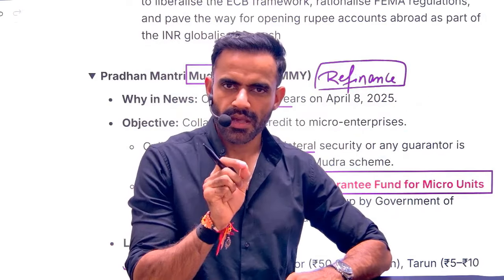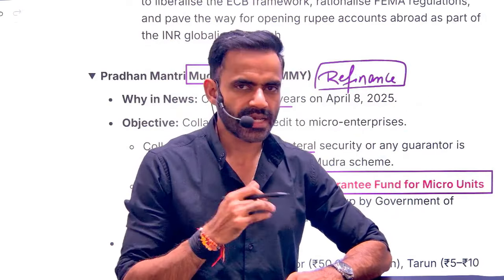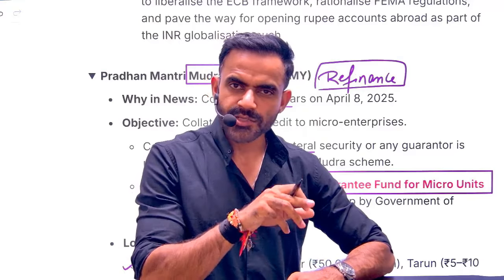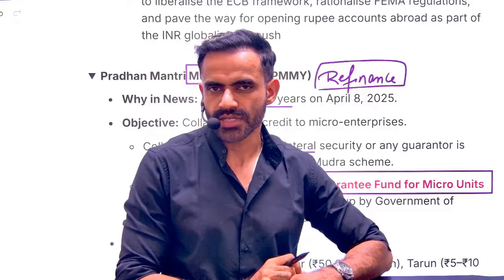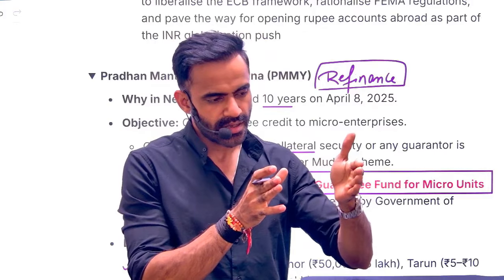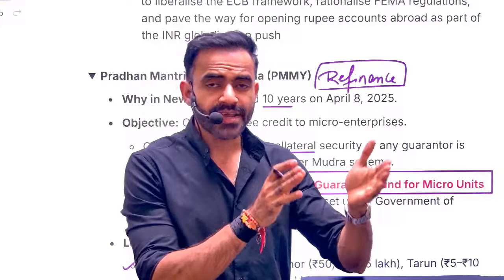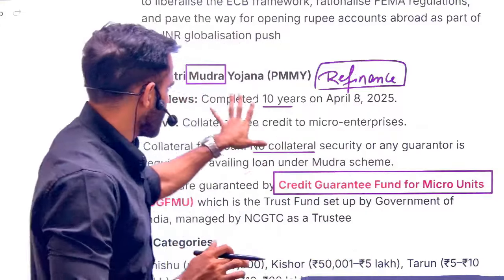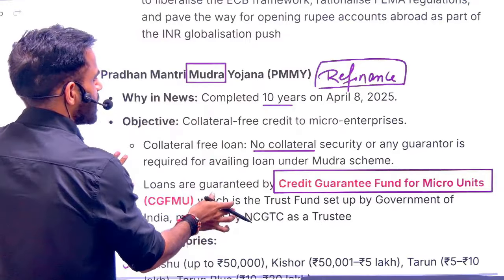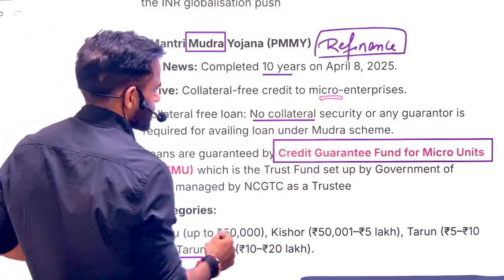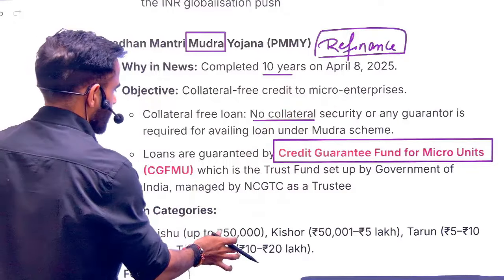For example, we do not borrow money directly from RBI. RBI is providing financial resources to banks, and banks are providing financial resources to us. So in this case, banks are being financed by RBI. Similarly, the PM Mudra scheme's intention was to provide credit to micro enterprises. So it is going to provide loans to other institutions.